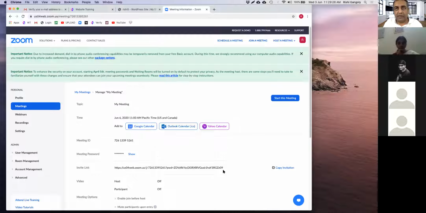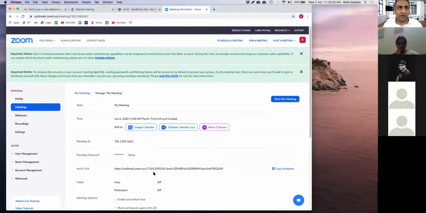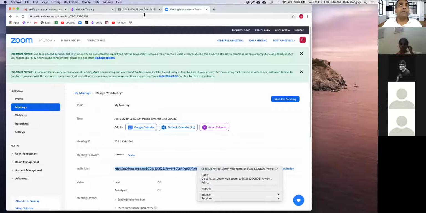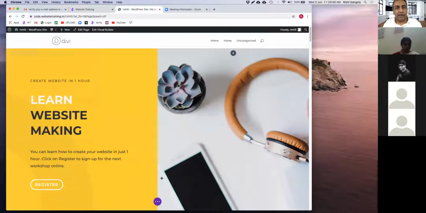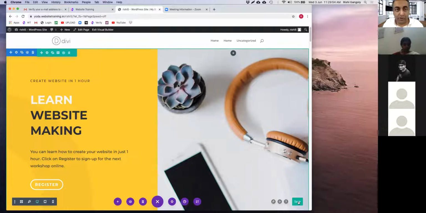Now I can copy this link over here, which they've given me. Copy. And then I can go to the website and paste, right? And I can say open this in a new tab, so that they don't leave my website. And then I click on the purple circle, which is at the bottom. And this is the most important, you click on save, right? Once the save is done, you don't have to worry.